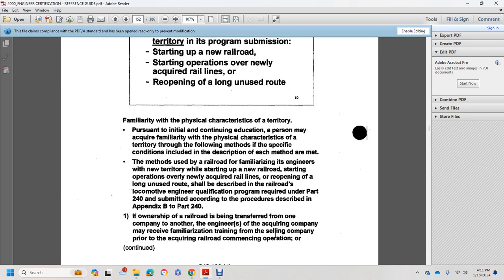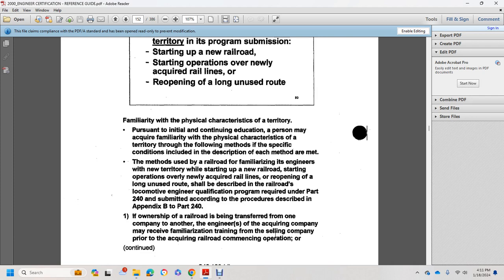Familiar with the physical characteristics of the territory, pursuing the initial continuing education, the person acquires familiarity with the physical characteristics of the territory, followed by the method for the specific condition, including a description of each of the methods. These are met with the railroad's method of familiarizing the engineers. The new territory will start up with a new railroad, starting operations over newly acquired rail lines, or the reopening of